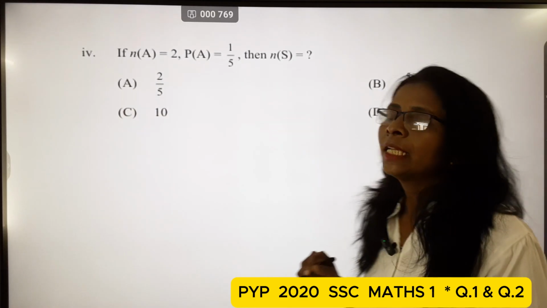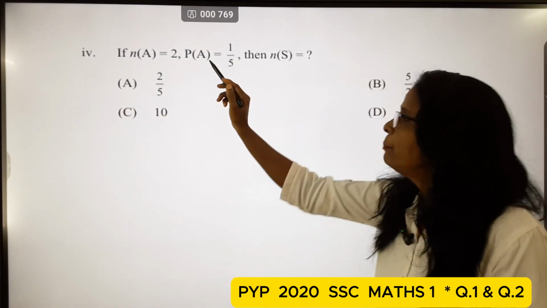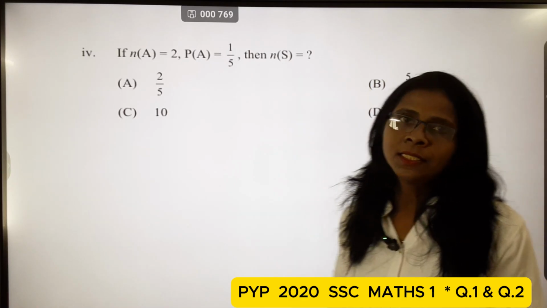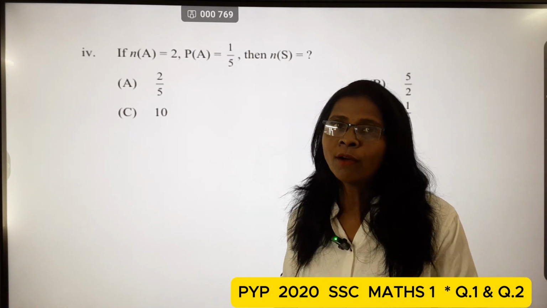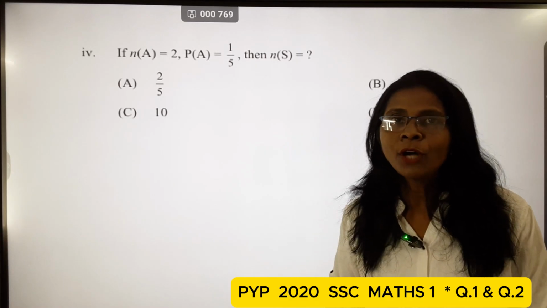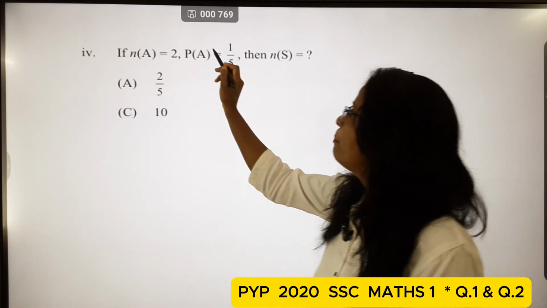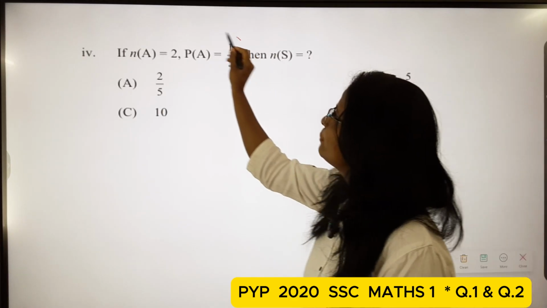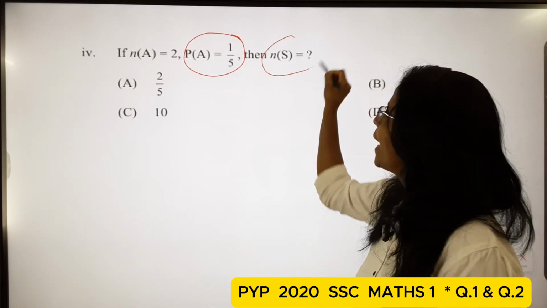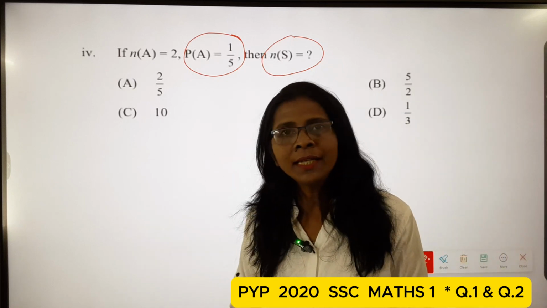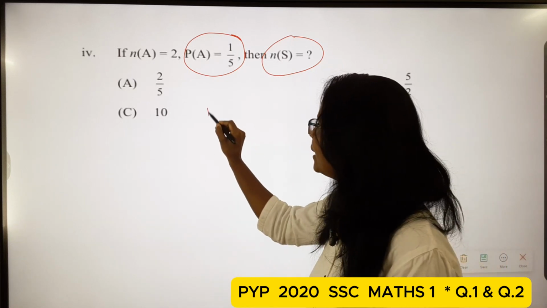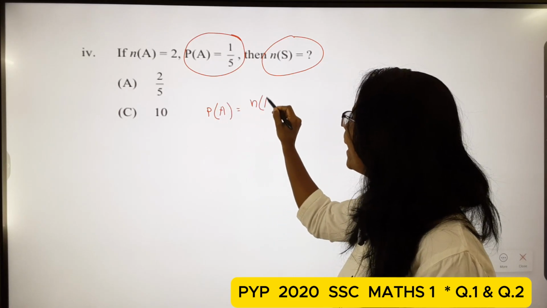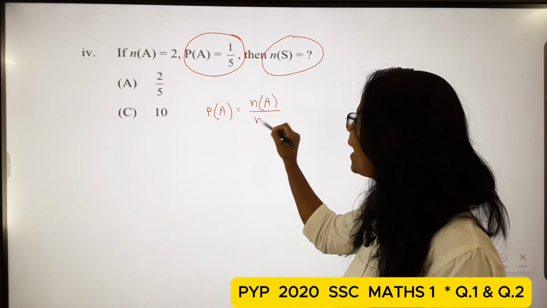If n(A) is equal to 2, P(A) is equal to 1/5, then n(S) is equal to what? Here, students, there is a related formula for P(A) and n(S). What is that formula? That formula is P(A) is equal to n(A) upon n(S).